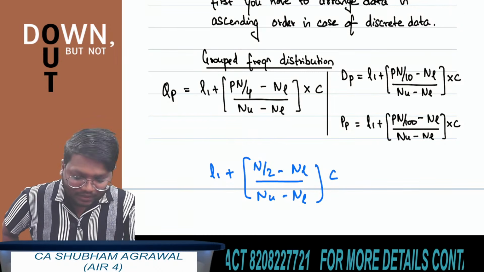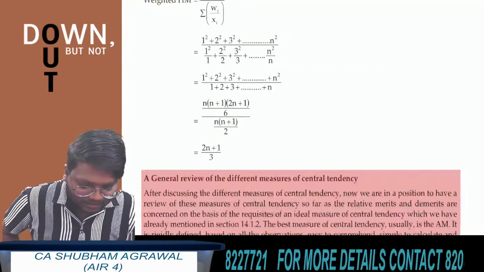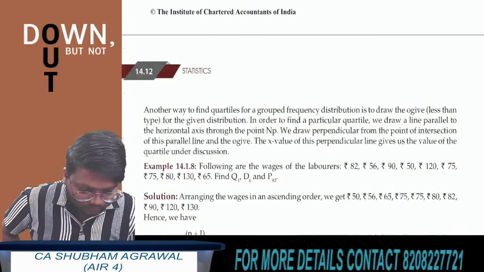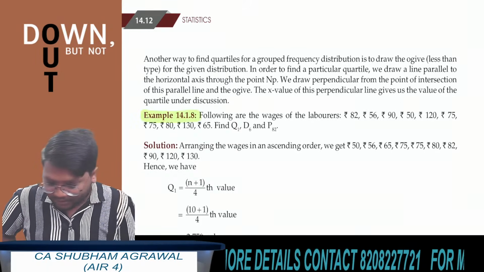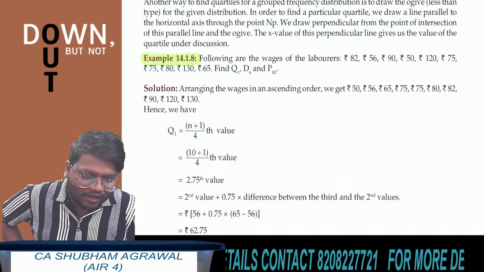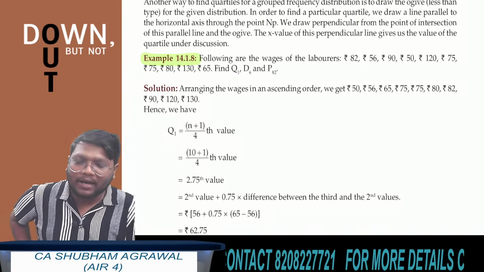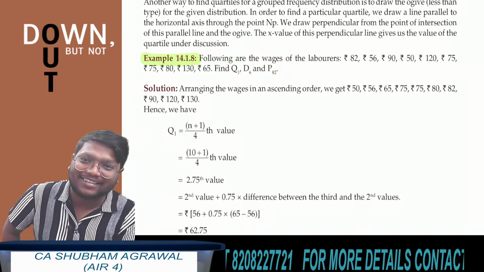I am taking one question in which we have to find quartiles, percentiles and deciles. Open page number 14.12. Solve this example. All of you quickly solve this example. By solving this example, we will cover quartiles, deciles and percentiles. Quickly read this example and try to get the answer for first quartile, 6th decile and 82nd percentile.